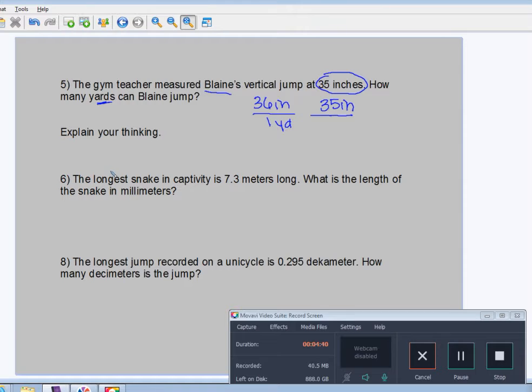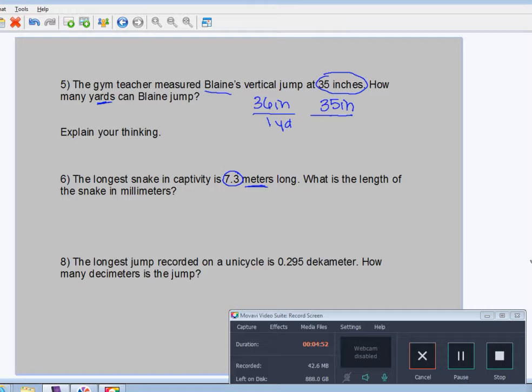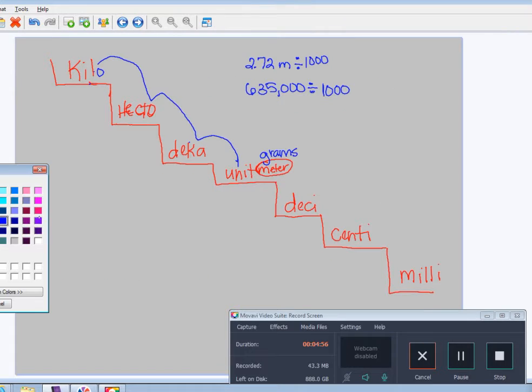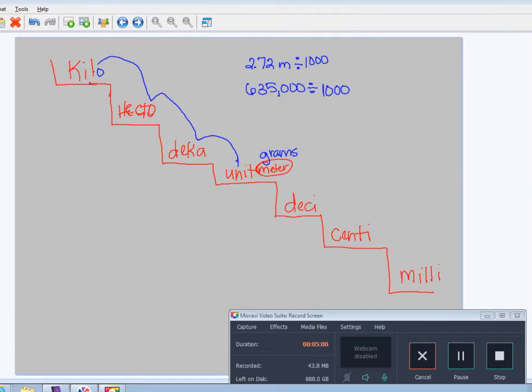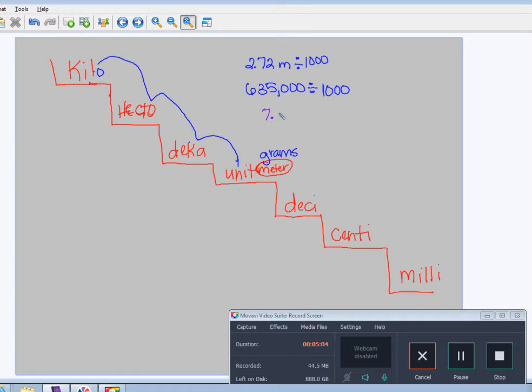Number 6, the longest snake in captivity is 7.3 meters long. What's the length in millimeters? Okay, again, we're going to go back to our stairs. Meters, it's my basic unit, and I need to go to millimeters. It's at the end. I'm going to use a different color. 7.3. Okay. 7.3 meters right here.